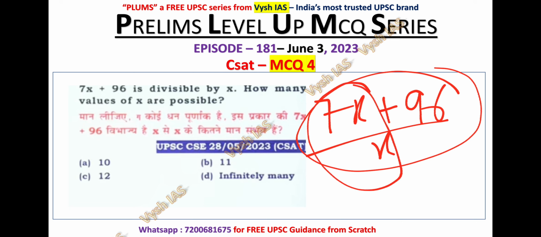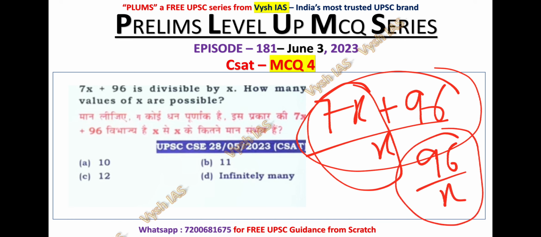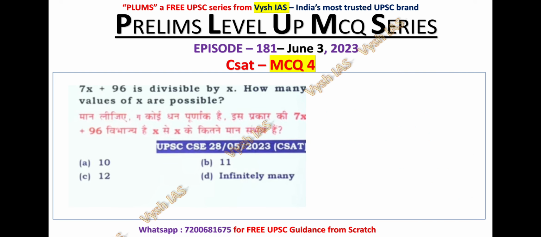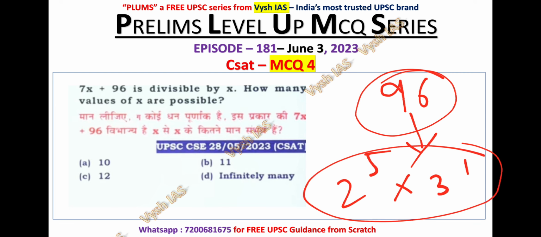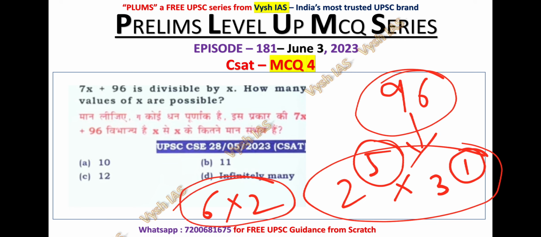7x by x, however it is dividing, we don't need to check 7x by x, but we have to check 96 by x. So if it is to be divided by x, definitely we have to check the factors of 96. How many factors of 96 are possible? If you need to count the factors of 96, what you have to do? You have to write 96 in the powers of prime numbers. So 96 can be written as 2 power 5 into 3 power 1. So the number of factors is 5 plus 1, 6, into, for 3 power 1, 1 plus 1, 2. So 6 into 2, 12 is the correct answer.